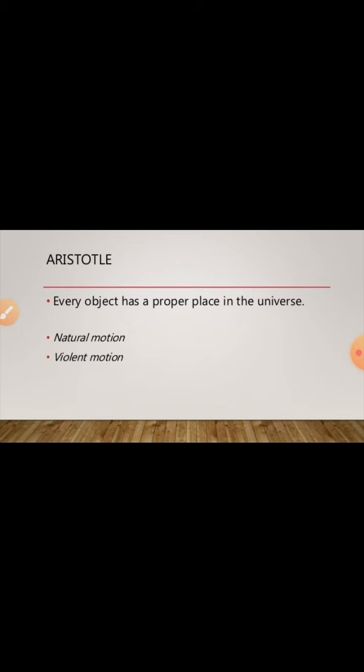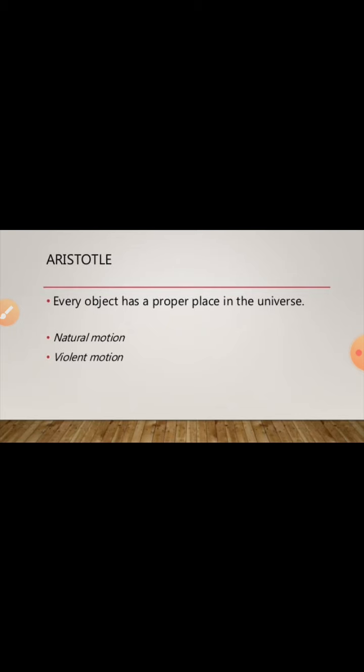Natural motion means every object comes to rest without any external influence of force. This natural motion is also known as force independent. Then the second one is violent motion.